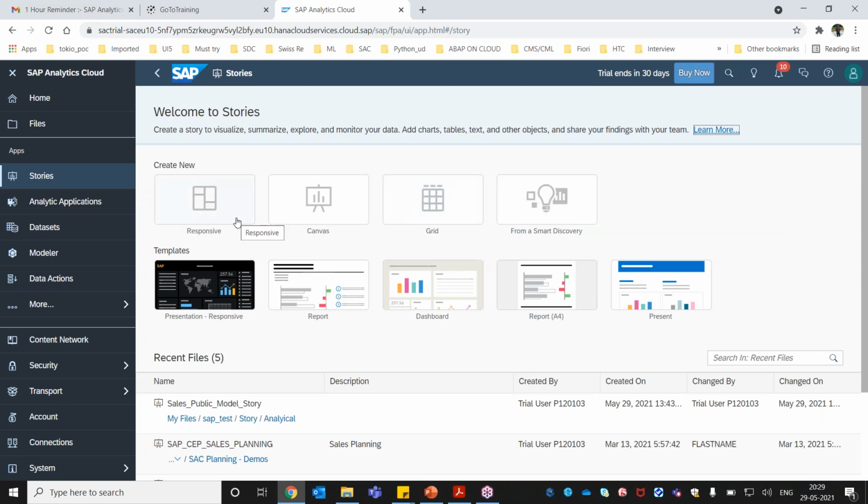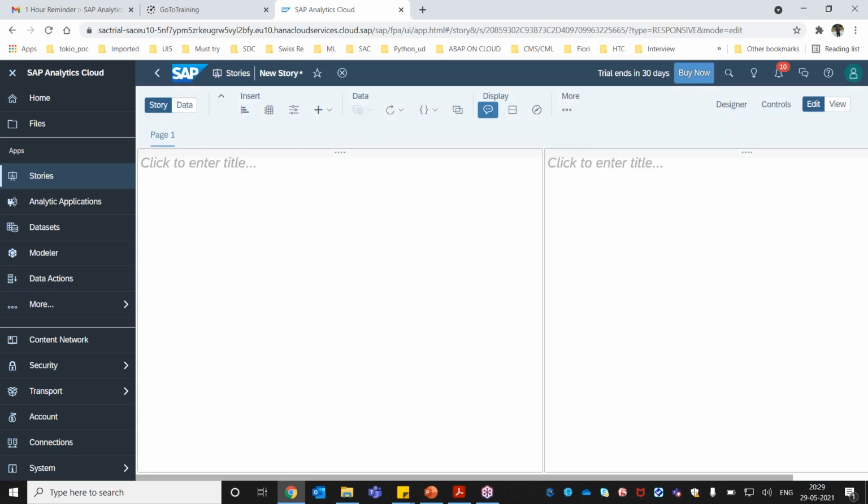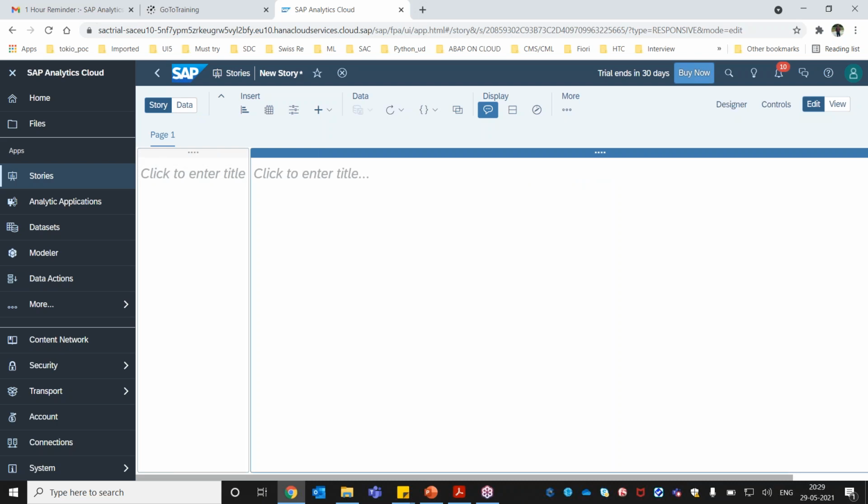As of now, I'm going to create responsive. In our coming session, we'll see what is canvas, grid, and when to use what. Responsive is something where we can have flexibility, where we can arrange the panels of the screen. Let me just click on responsive as of now. So this is how this page is going to look, and here I can arrange my icon. It's a responsive screen, so I can arrange my screen how it looks.